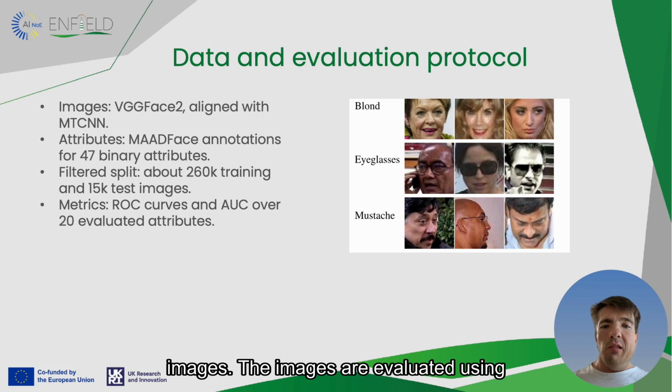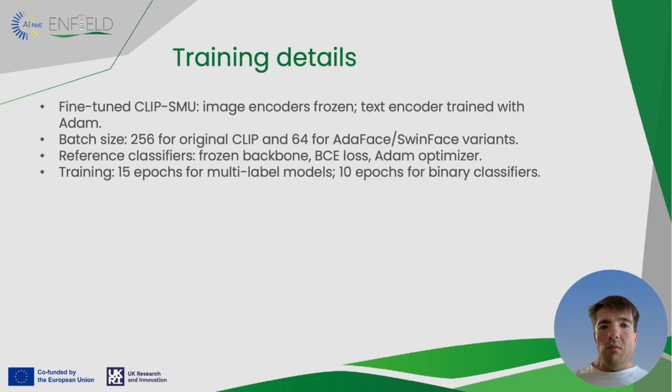The models are evaluated using ROC curves and AUC over the attribute accuracy. And here are a few more implementation details that matter. The face recognition encoders are kept frozen and only the text encoder is adjusted for CLIP-SMU. The classifier baselines also use frozen backbones and train only the added prediction layers, with binary cross-entropy as the objective.